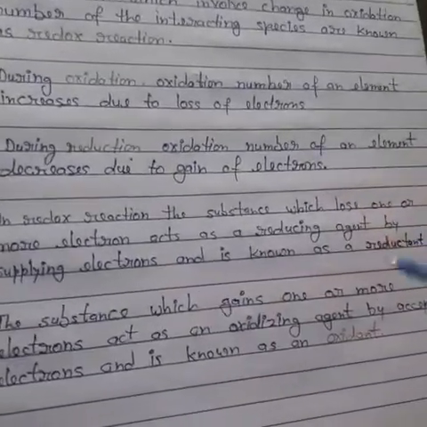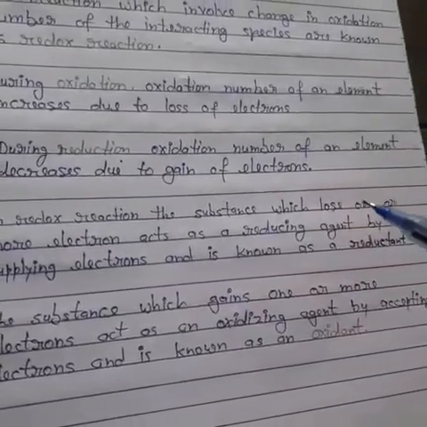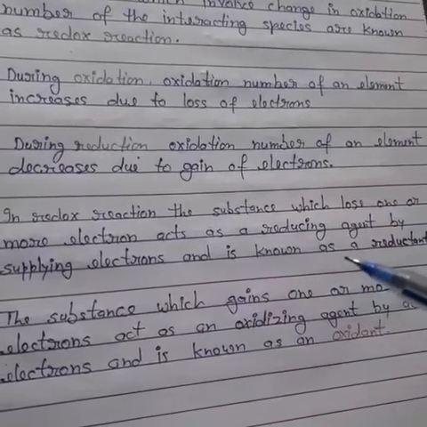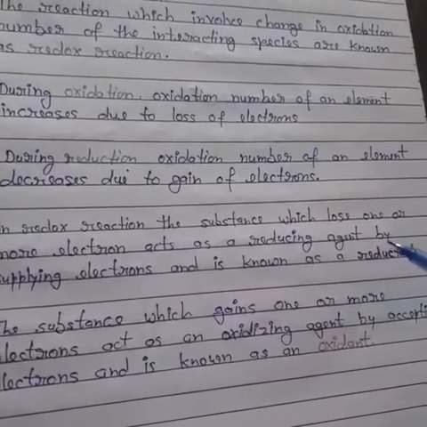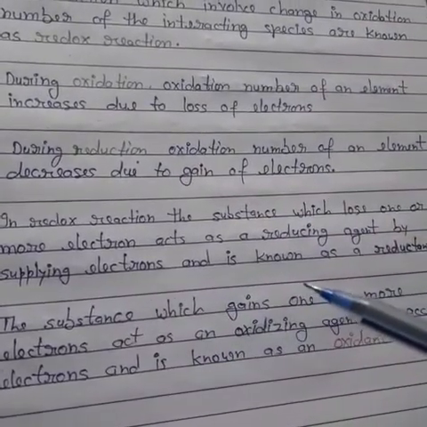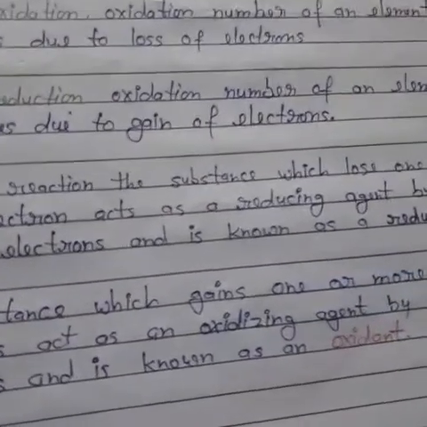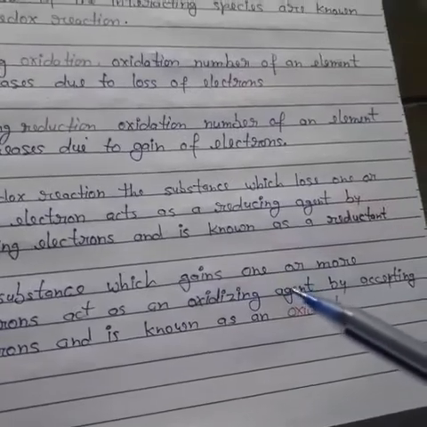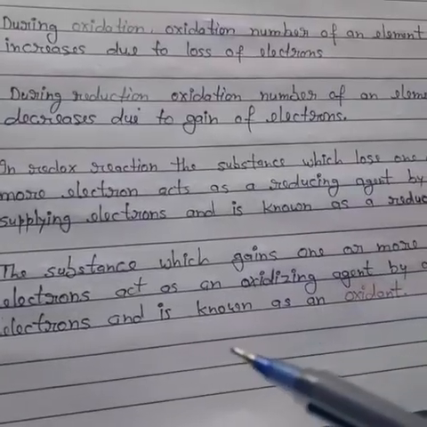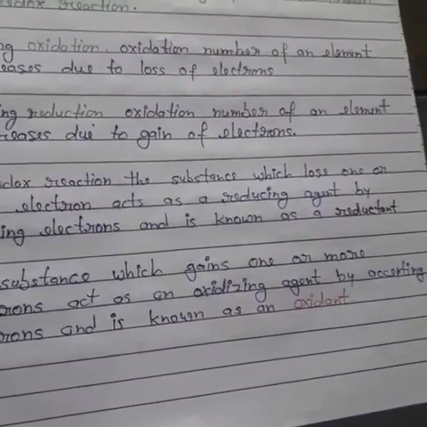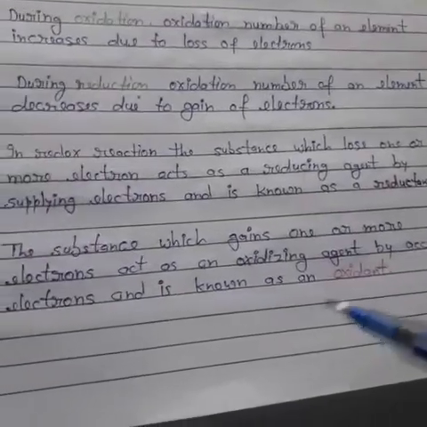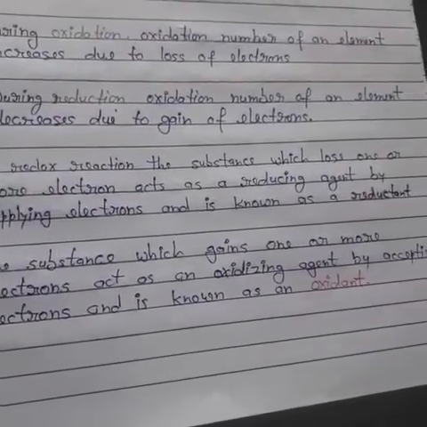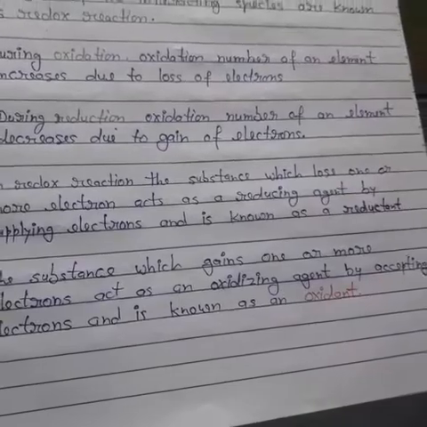In a redox reaction, the substance which loses one or more electrons acts as a reducing agent by supplying electrons and is known as a reductant. And the substance which gains one or more electrons acts as an oxidizing agent by accepting electrons and is known as an oxidant.